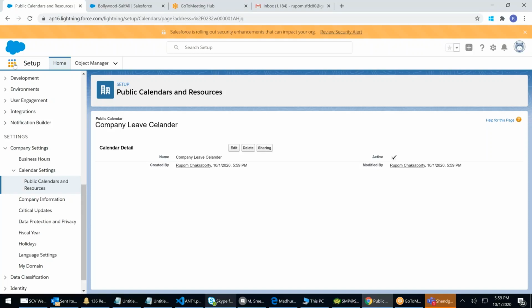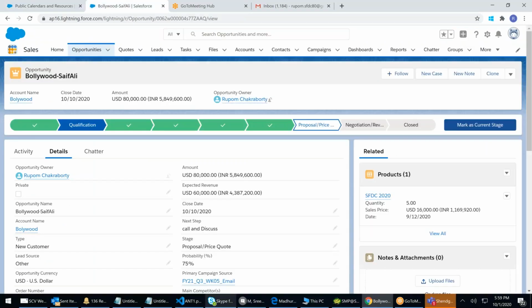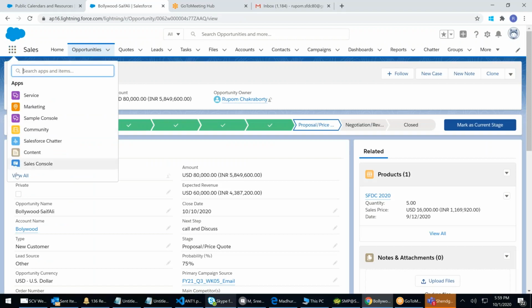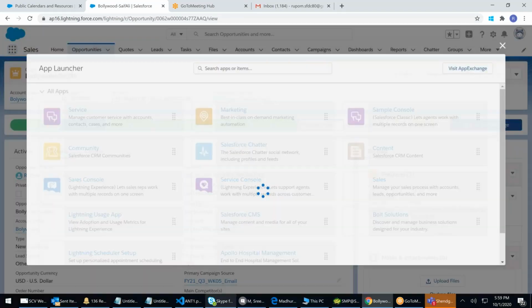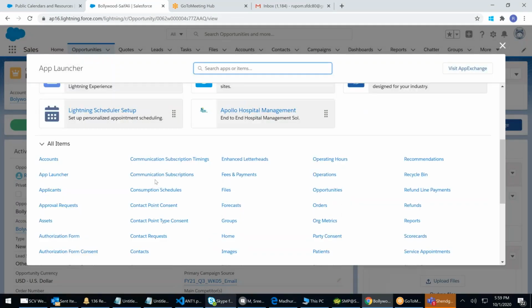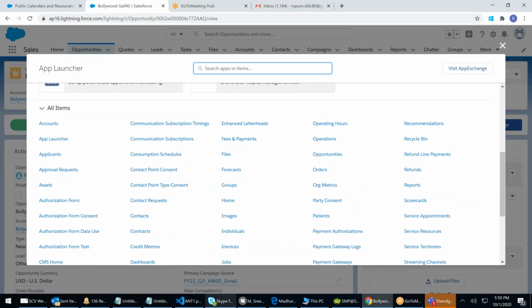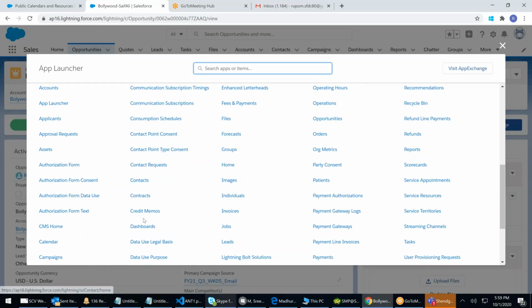Where do end users see it? When they click on App Manager and then View All, they see Calendar somewhere in there. It shows your own calendar by default.